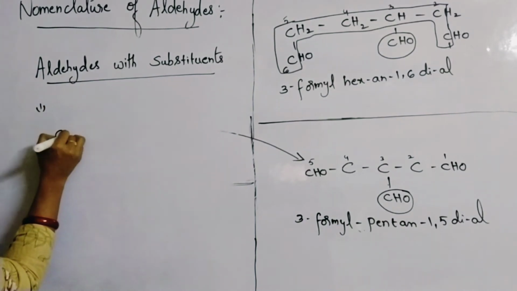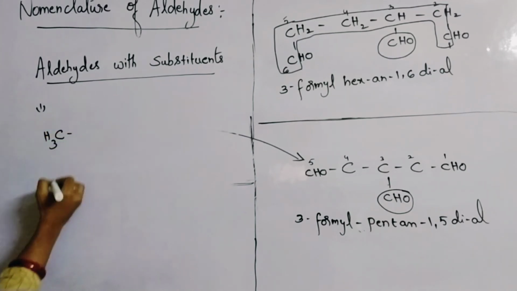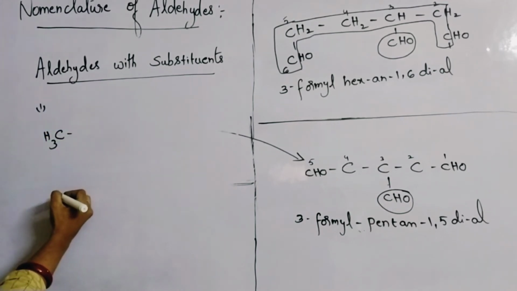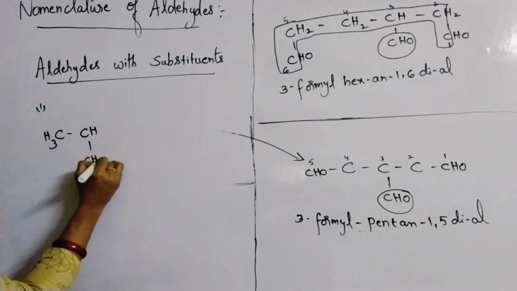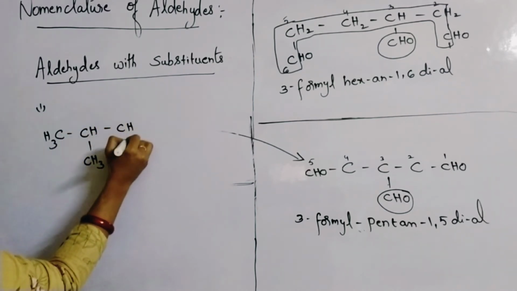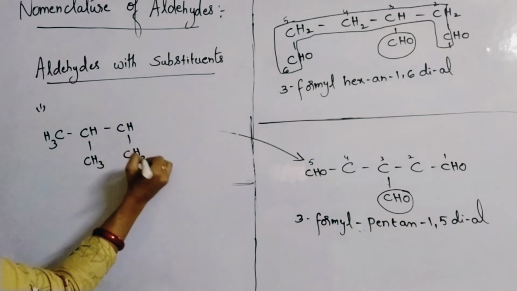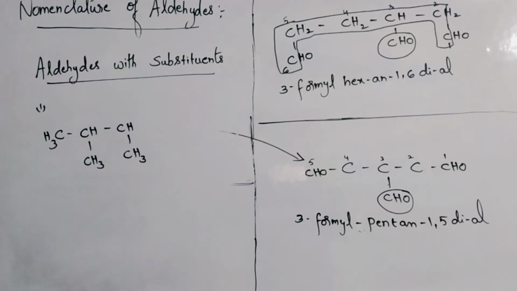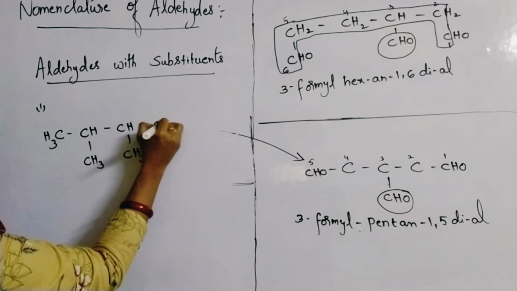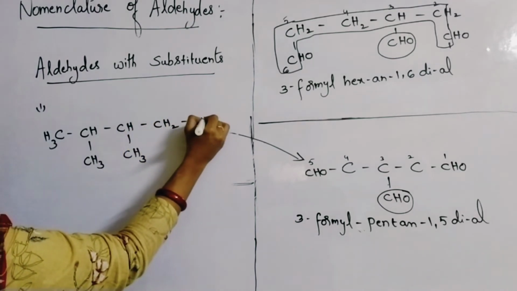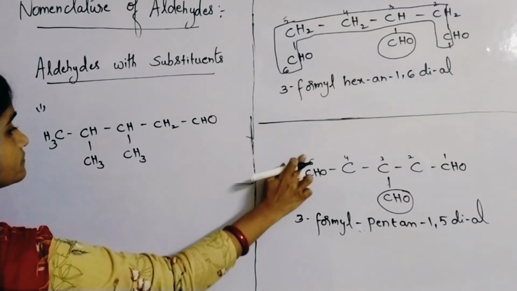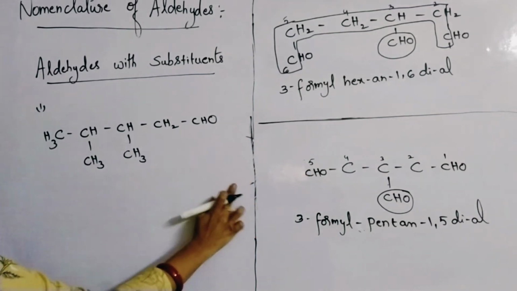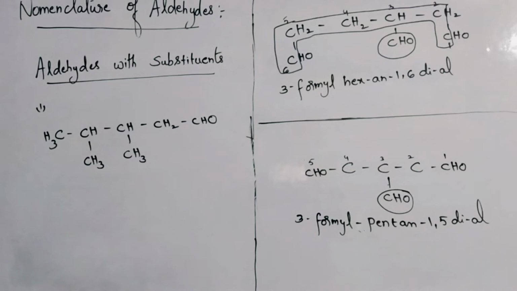Okay, look at this. CH3, CH, CH, CH, down one CH3, again here also one CH3, CH2, CHO. So what will be the name of this compound?